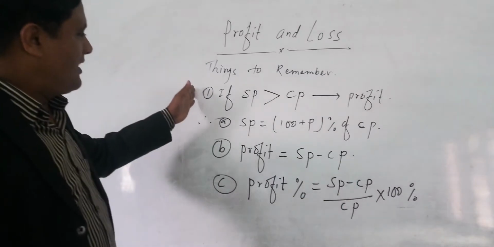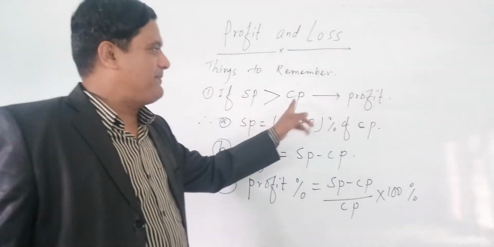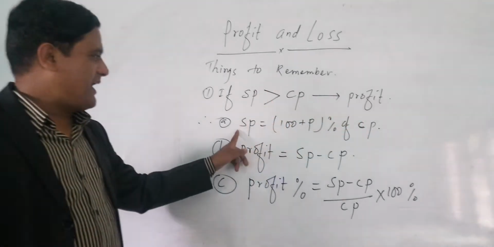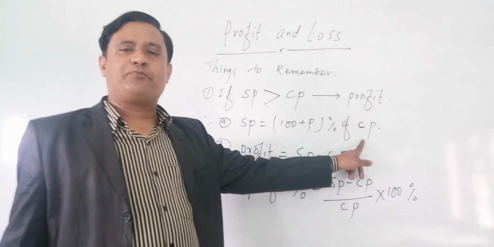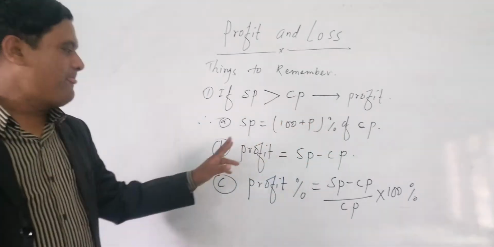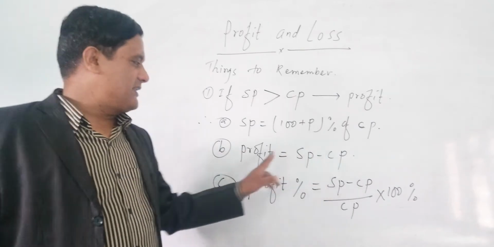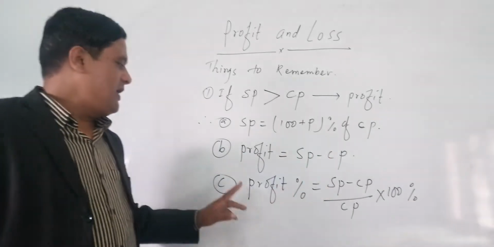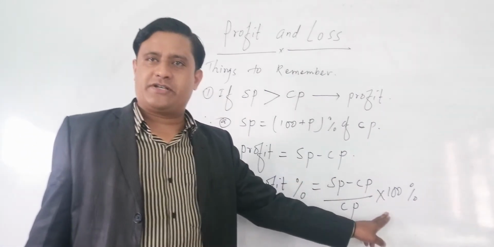This is the profit case. If SP is greater than CP, that is the profit. So SP equals 100 plus P% of CP. This is the main formula for you. And number B, profit equals SP minus CP. To get the profit, you have to do SP minus CP. And to get the profit percent, SP minus CP by CP into 100%.